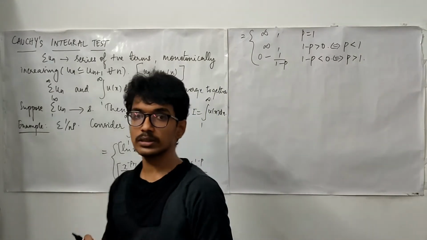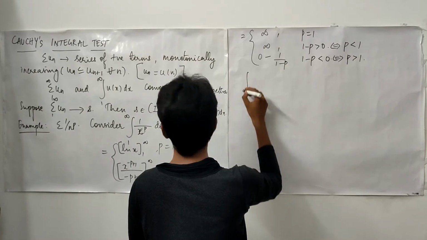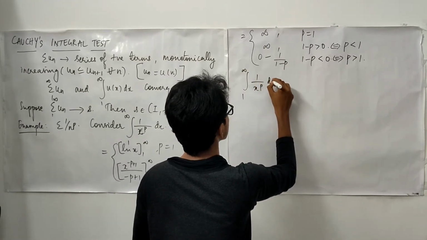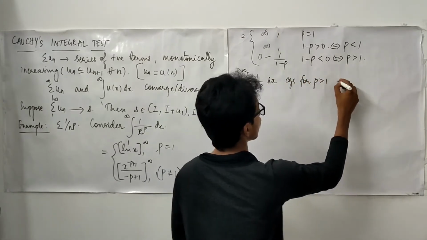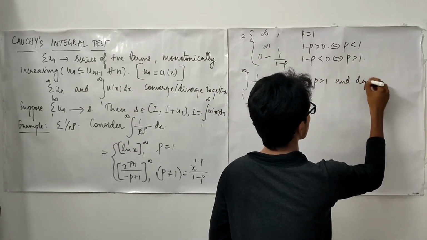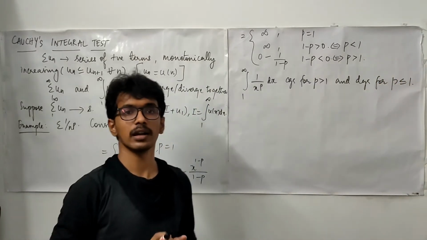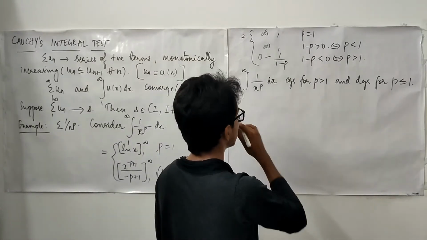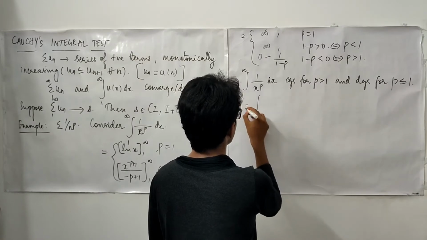With this, we may come to a conclusion that this integral converges for p bigger than 1 and diverges for p smaller than or equal to 1. This is what we have already derived using some other techniques. Here we are getting something of this sort. And what is the I value?